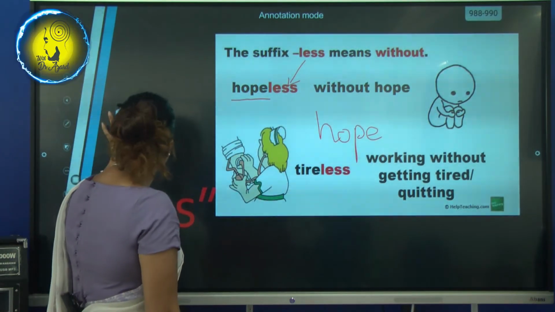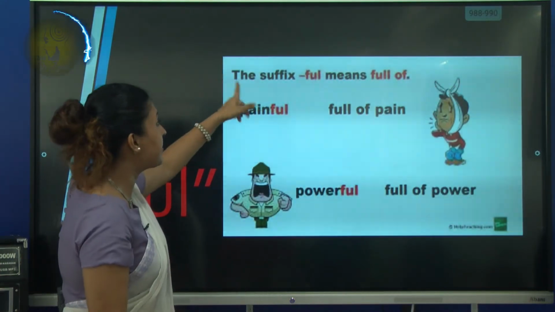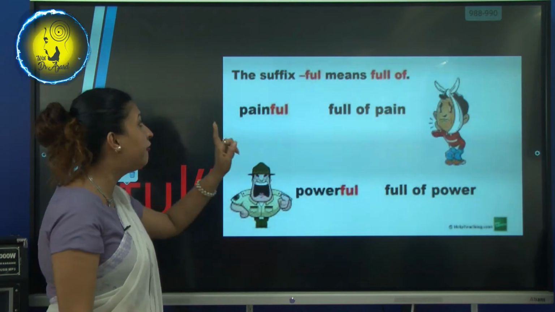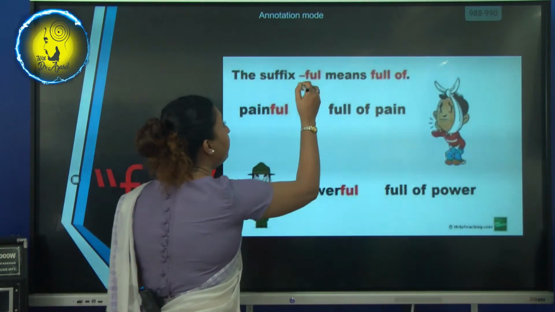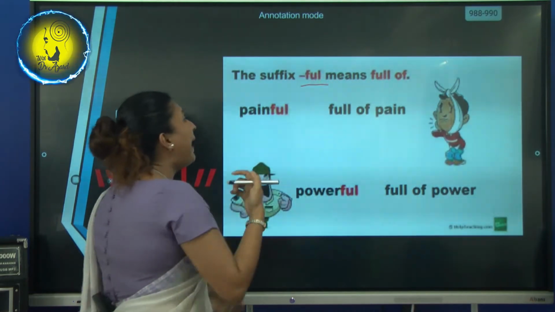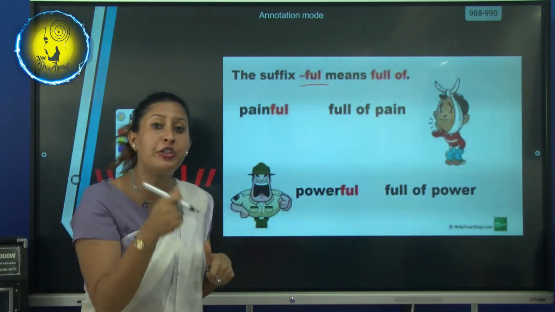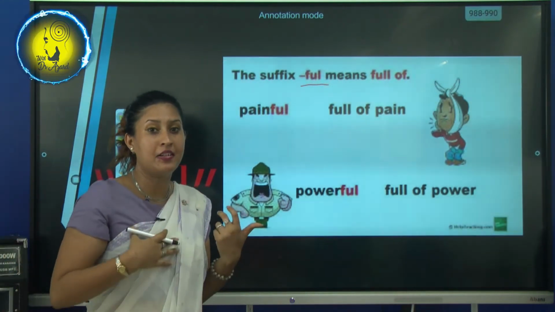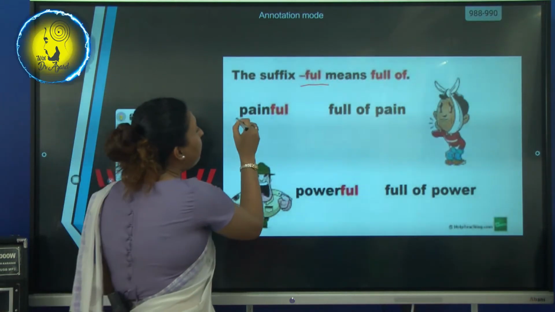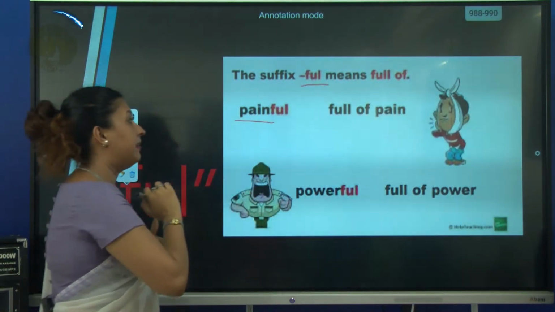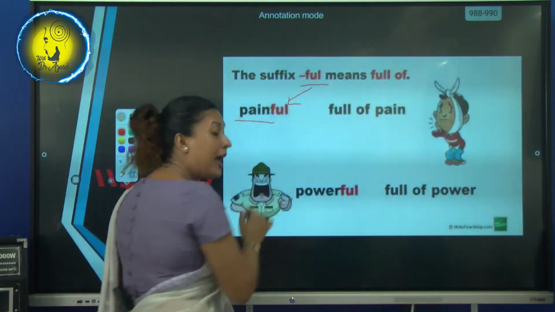Now let's move on to the other one. The suffix full, F-U-L. We are going to learn about full now. Pain is a feeling, isn't it? If I hit you, you will feel the pain, right? So if I put this suffix, what will happen?